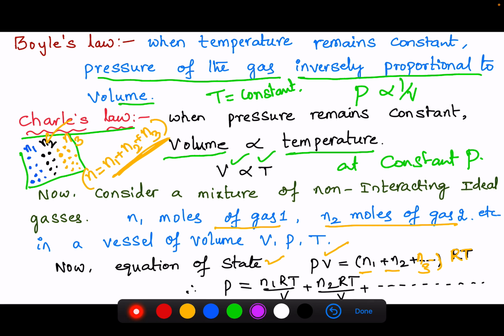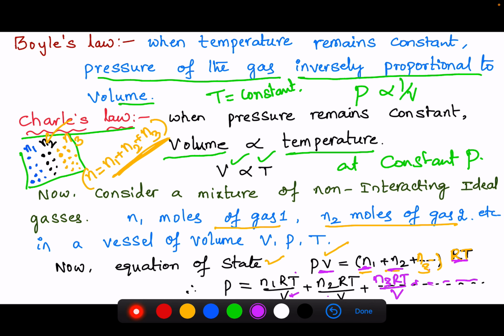When V comes to the right side, it goes to the denominator. So it becomes N1 RT by V plus N2 RT by V plus N3 RT by V and so on.